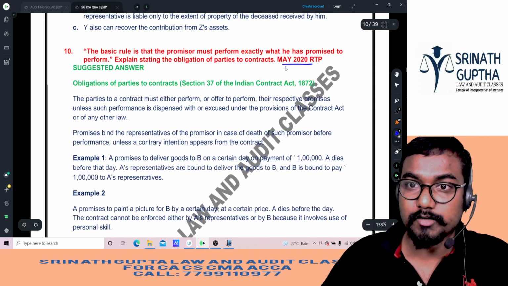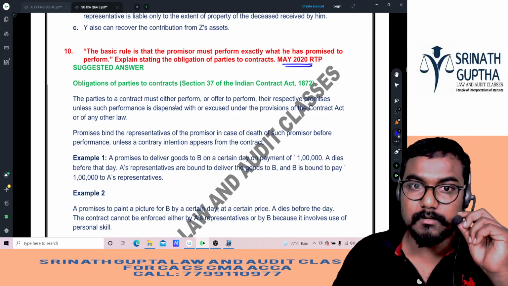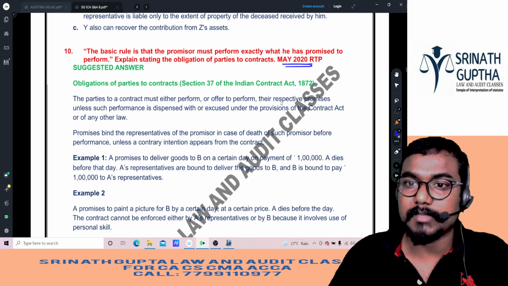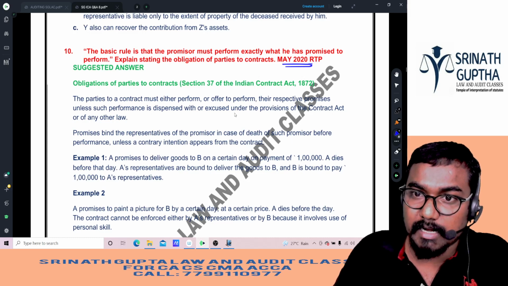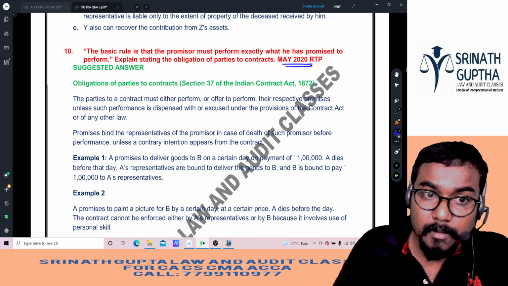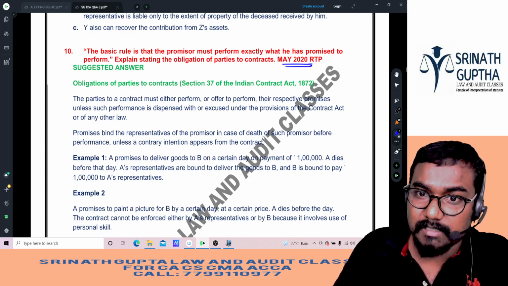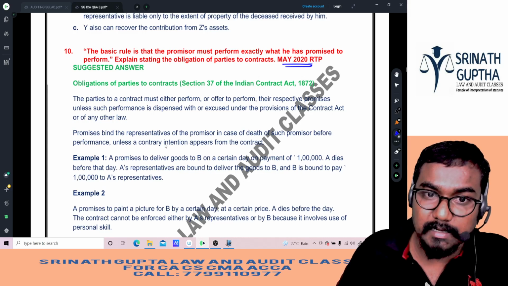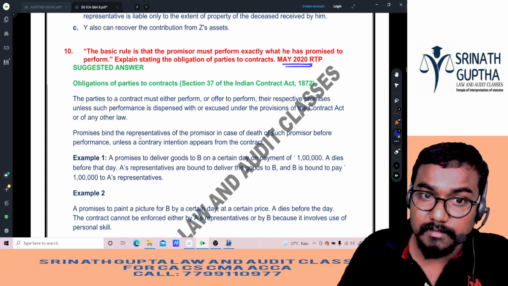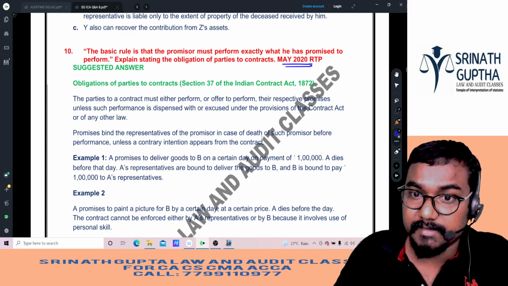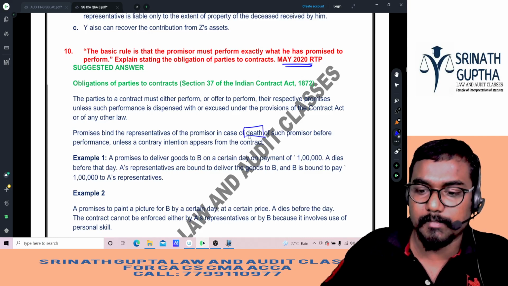This question was asked in May 2020 RTP. The obligation of the parties: the parties to a contract must either perform or offer to perform their respective promises, unless such promises are dispensed with or excused under the provisions of the Indian Contract Act. Promises bind the representatives of the promisor in case of death of such promisor before performance, unless a contrary intention appears from the contract. If the promise is decided about who has to perform it, the legal representative has to perform in case of his death.